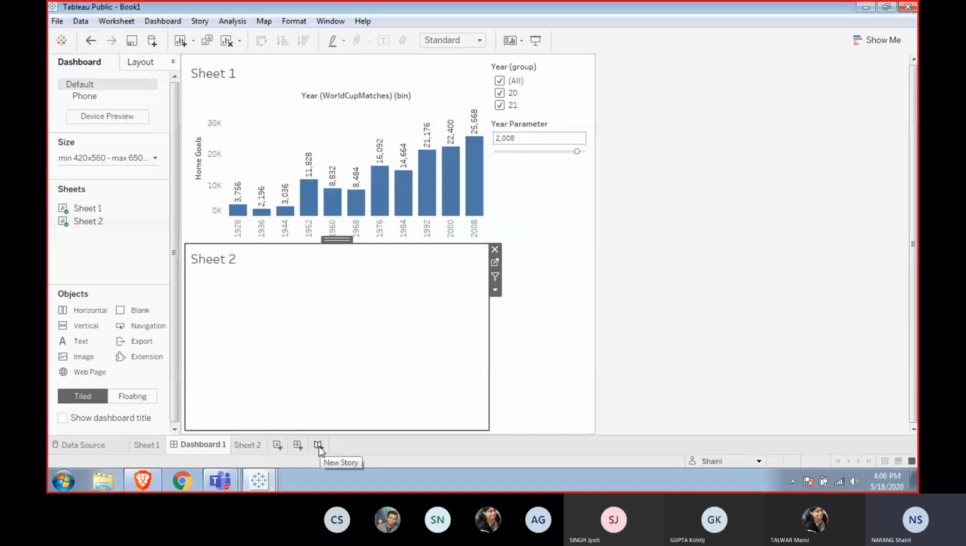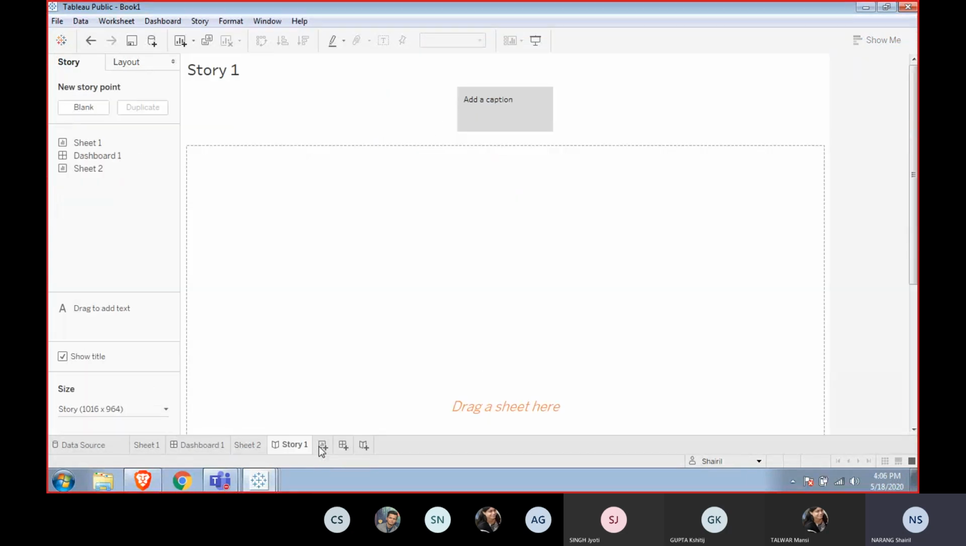Let me go to the story point also. New story point. Now story point has got these captions, which is a very good facility if you are telling a story, and it has got the sheets, it has got the dashboards as well.